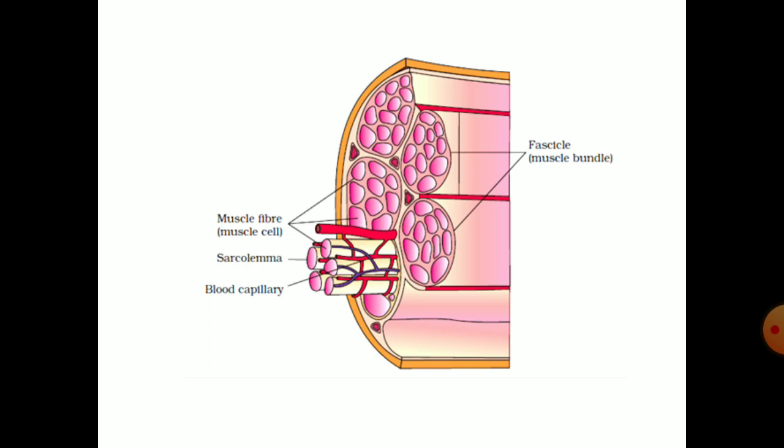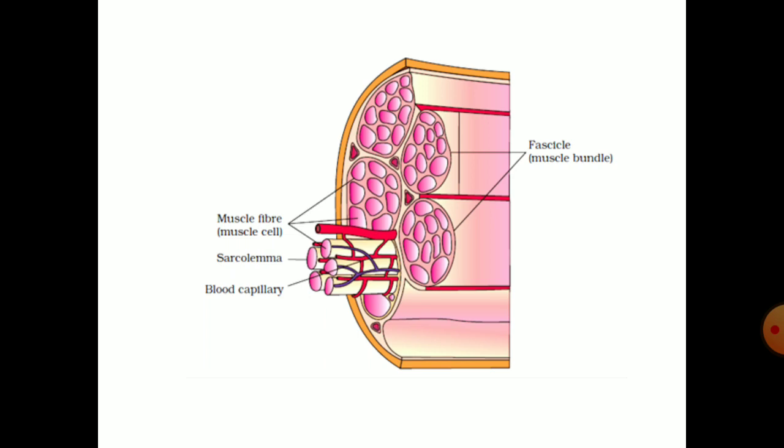And each muscle bundle contains muscle fibers, and these muscle fibers are covered with membrane. Like each cell has cell membrane, they have got membrane, and it is known as sarcolemma. And each cell encloses cytoplasm, which is called sarcoplasm.